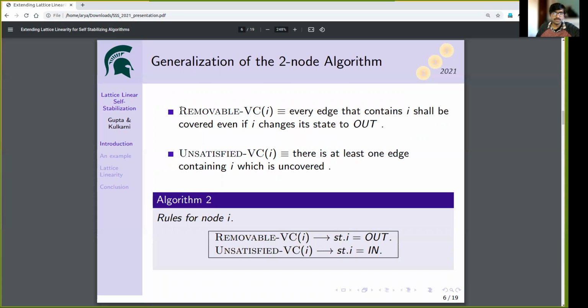Let's generalize algorithm 1 for general graphs. We have two macros. A node i is removable if and only if every edge that contains i is covered even if i changes its state to out. And a node i is unsatisfied if and only if there is at least one edge which contains i and is not covered. Algorithm 2 is the generalization of algorithm 1, where if a node i is removable, then i changes its state to out, and if a node is unsatisfied, then it changes its state to in.